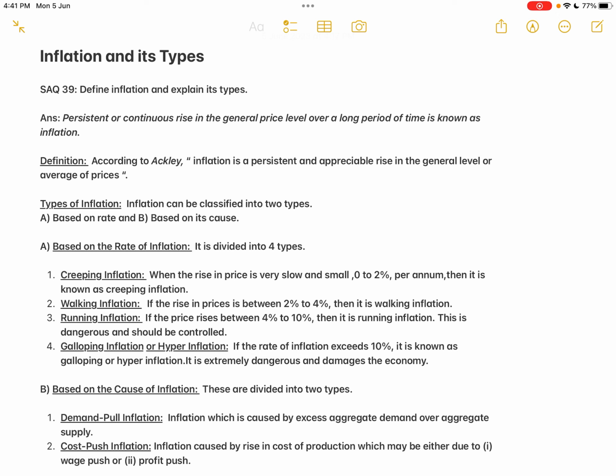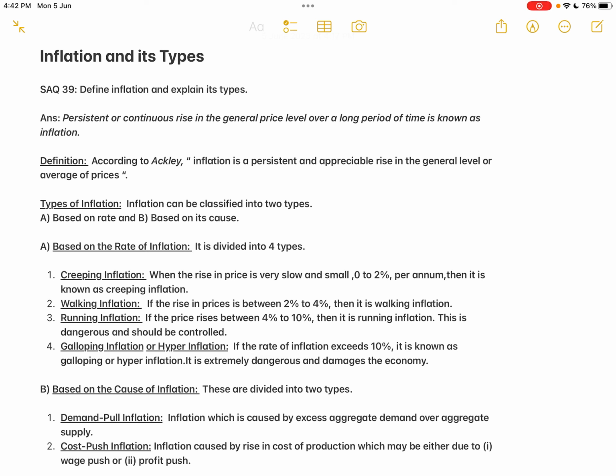According to Ackley, inflation is a persistent and appreciable rise in the general level or the average of prices. An appreciable rise in the general price level; just 1%, 2% and so on doesn't matter. In fact, 1%, 2% is favorable for the country. But if it is beyond a certain percentage, more than 6% or so, then it is an appreciable rise in the general price level. Then we say that inflation is set in motion in a particular country. That is what is called the appreciable rise in the general price level.